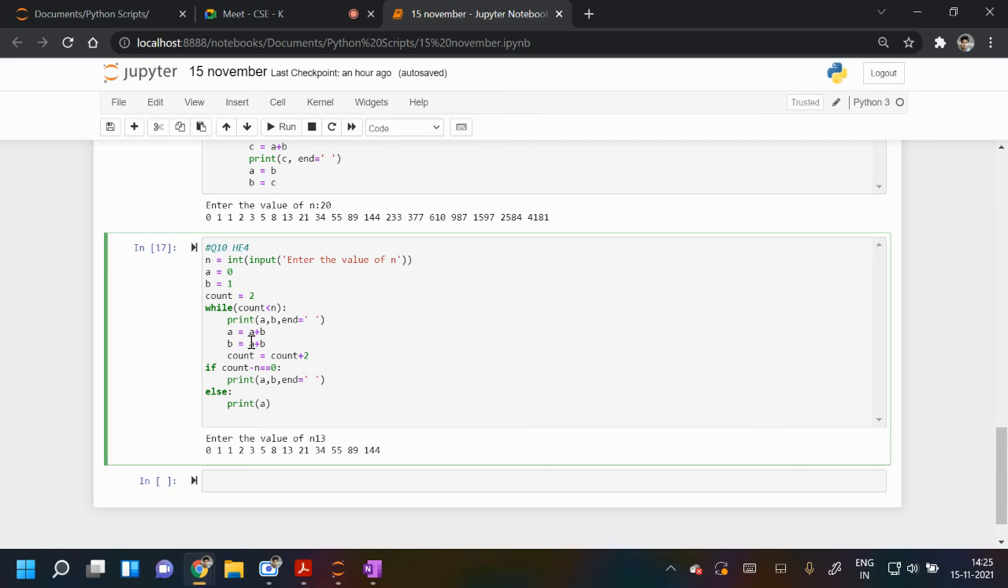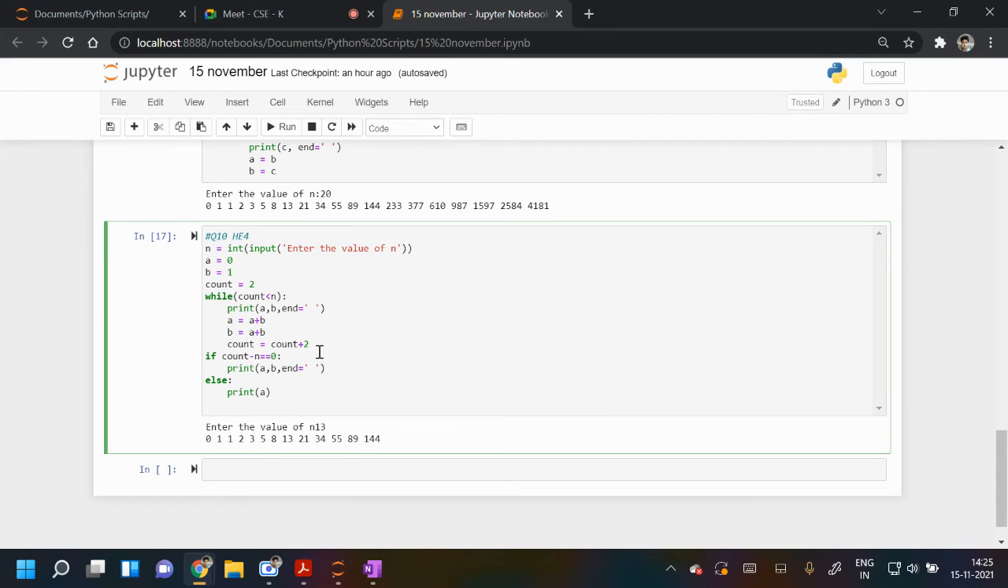a, b is equal to b, a plus b, we are putting a plus b into b. So now a is being updated. See here, a will be updated, and now the updated a is used here. So again a plus b will be used in b. Count is equal to count plus 2, we are increasing count by 2. And if count is equal to n, this can also be written like this. If count is equal to n, then print a and b.